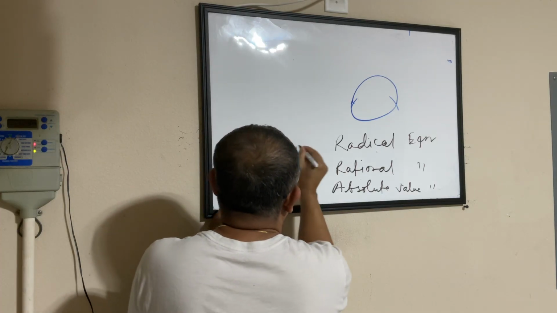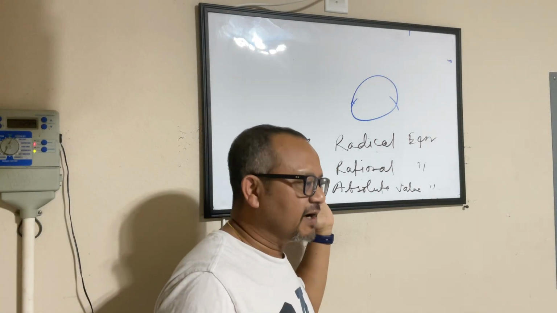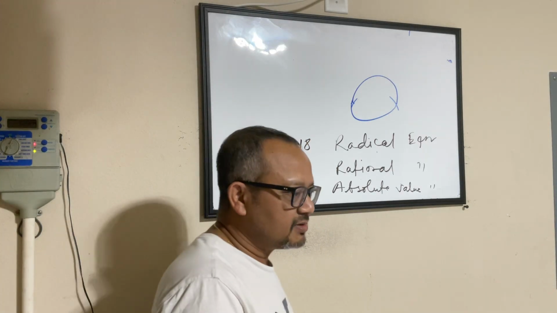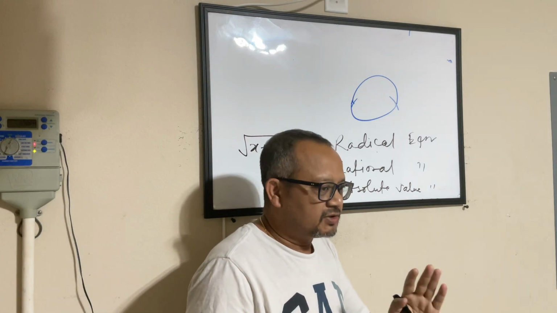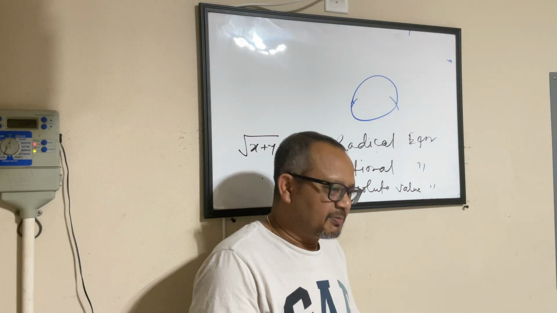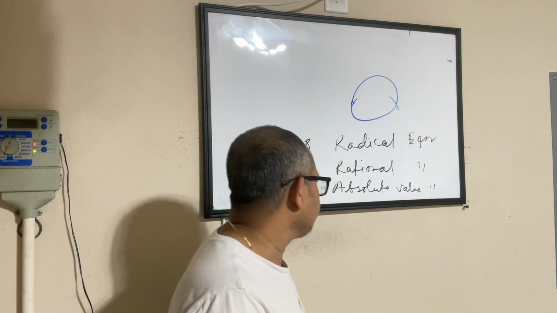Radical equation is something where you have an equation with something under a radical symbol. So if I have something like this to solve, this qualifies to be called a radical equation because you have a radical symbol. And we'll come back to this because we have some more parts of it to be covered today. So you don't have to rely on what we covered yesterday. We'll come back to this again.